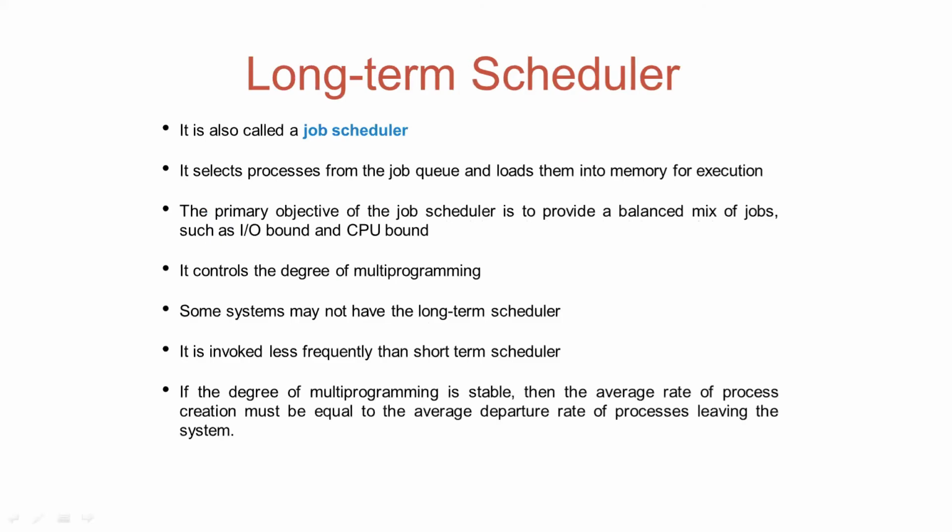Now let's discuss the long-term scheduler. The long-term scheduler is also known as the job scheduler. It selects a process from the job queue and loads that process into memory for execution. The primary objective of the job scheduler is to provide a balanced mix of jobs, such as IO bound jobs and CPU bound jobs.